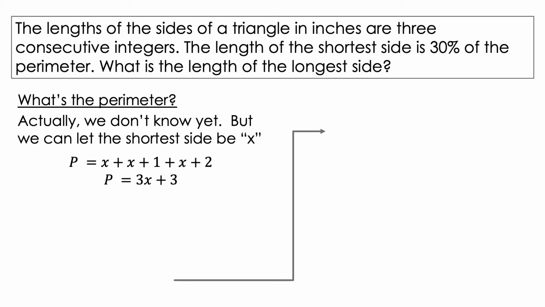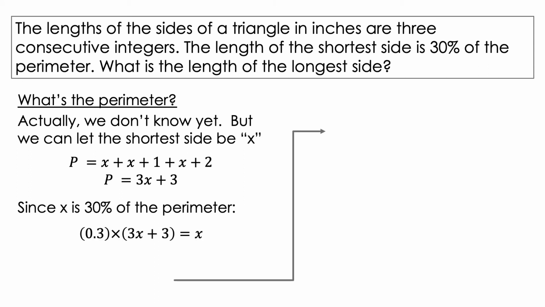If we do this, the next longest side will be x plus 1, and the longest side will be x plus 2. If we add up the lengths of all the sides, we will get that the perimeter is equal to 3x plus 3. Since x is 30% of the perimeter, we can write the following equation: 0.3 times (3x plus 3) is equal to x.